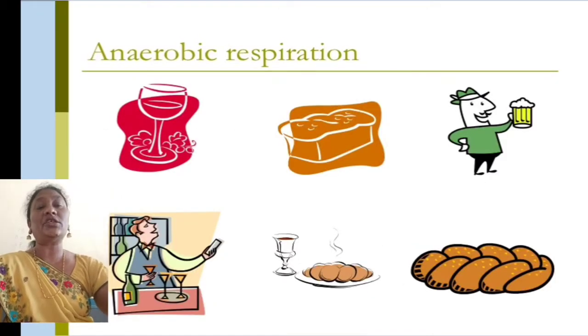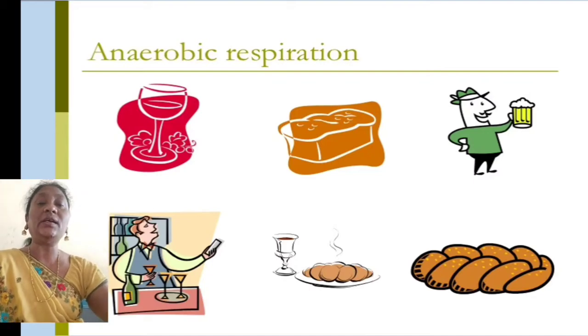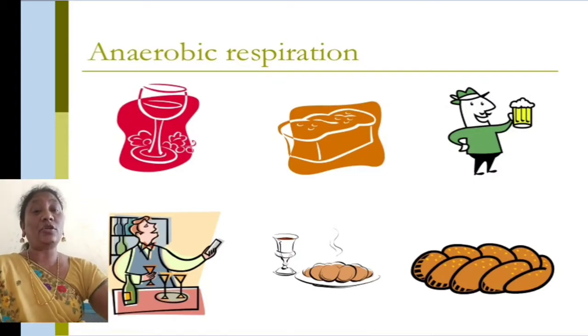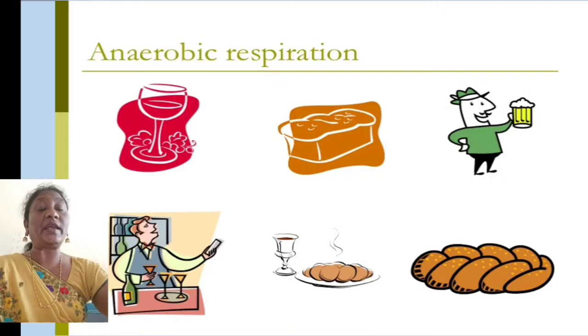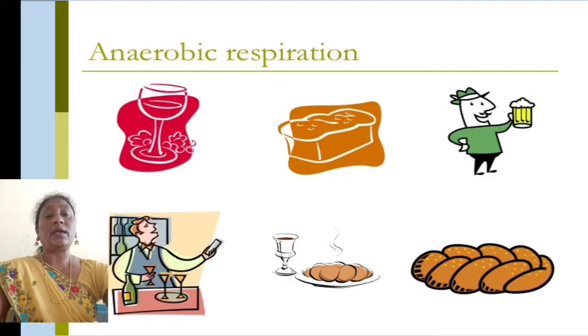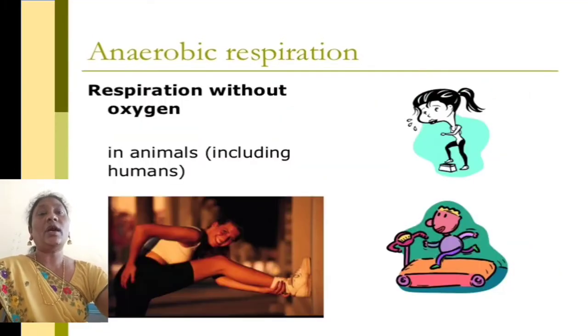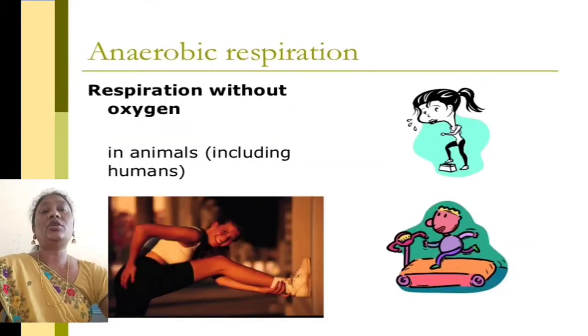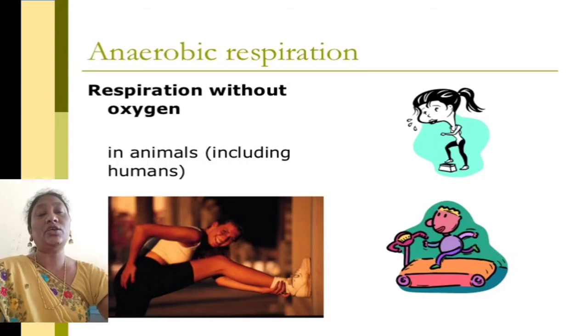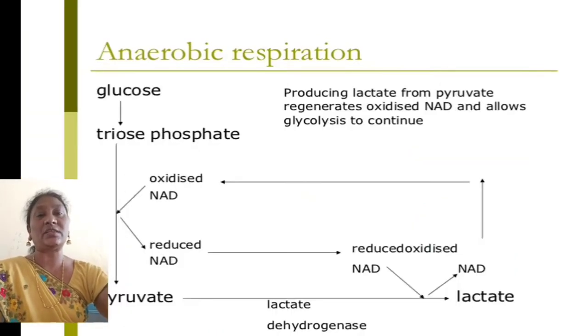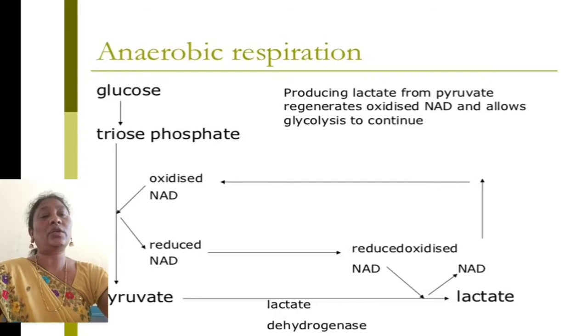So the fermentation process is useful in industries: beer industries, alcohol industries, buns, bread, biscuits. For all this, they prefer to maintain the process of fermentation. By fermentation only, all these types of foods are made. So anaerobic respiration, without oxygen, occurs in animals including humans. We can see this anaerobic respiration in animals, plants, as well as in human beings. Glucose, we already saw this.